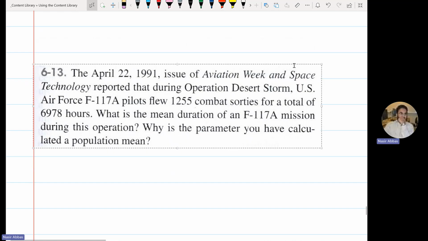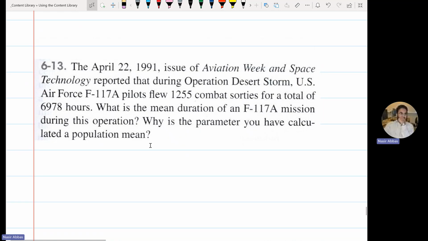Okay, let us go to this question. This question says that in April, on a specific date, the U.S. Air Force flew 1,255 combat sorties for a total of 6,978 hours. April 22 is a single day.